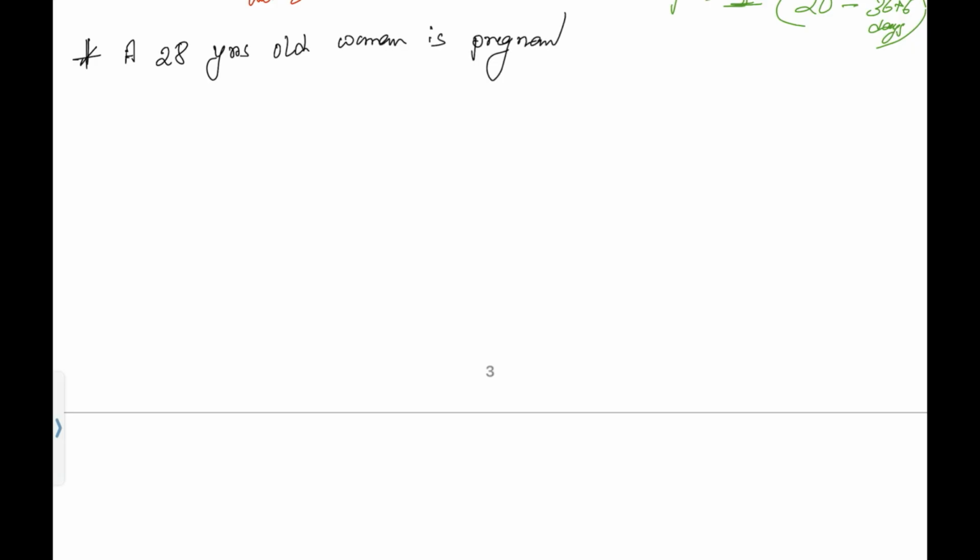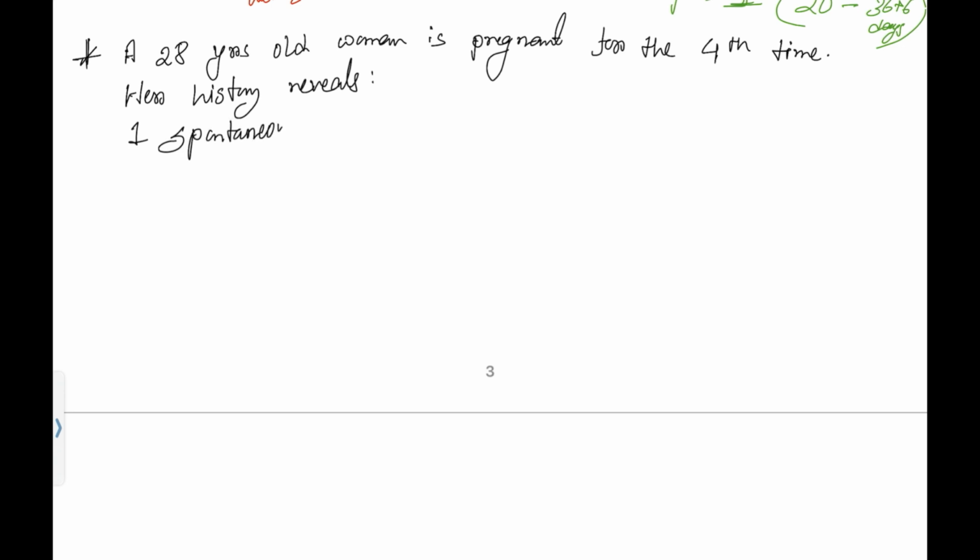She is currently pregnant, okay. And also mention the woman is pregnant for the 4th time. For the 4th time means previously 3 times she also got pregnant, okay. And her history reveals, what history reveals? One spontaneous abortion at 8 weeks.